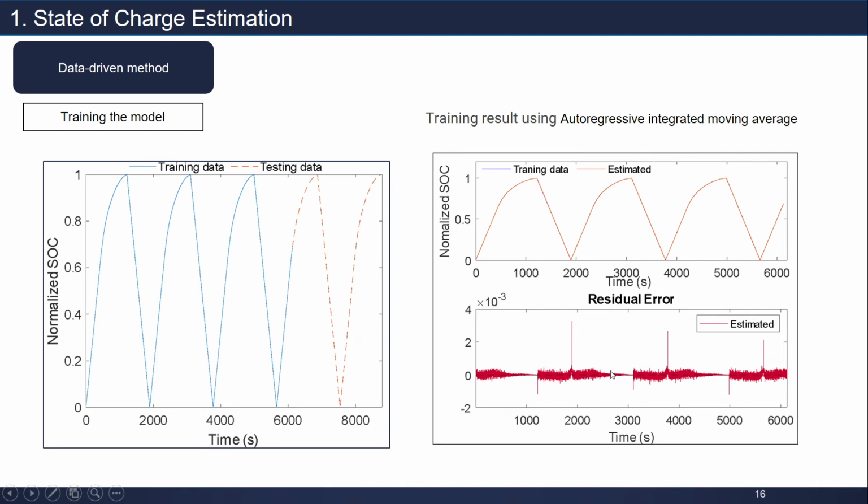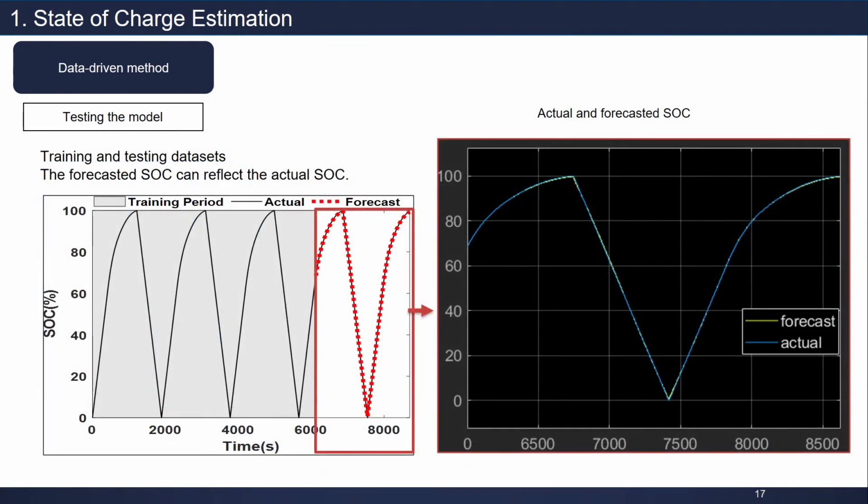Then you have the residual error. It's really small, so we can conclude that the model is trained well. Then we can estimate. After training, I use the testing data to test how accurate the model is. This is the actual data and the simulation, and this is the Simulink model after we upload the code.